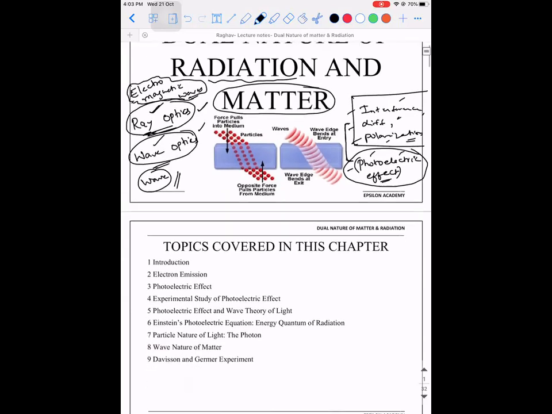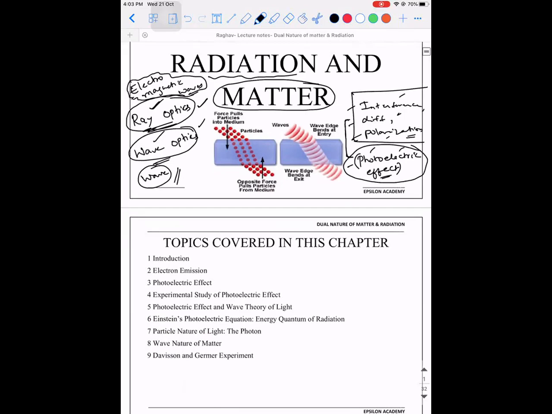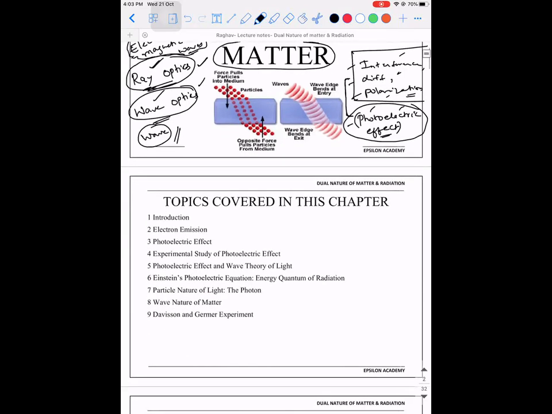Let's see what are all the topics that are covered in this chapter. This is a very, very small chapter. Concentrate. First will be the introduction, which I've already given. Second is electron emission. The third concept is the photoelectric effect, the one which I told you. The fourth is the experimental study of the photoelectric effect, where we will do certain experiments to analyze how the photoelectric current varies with respect to certain parameters. Then we have the photoelectric effect and wave theory of light. Then Einstein's photoelectric equation. Then what a photon is.